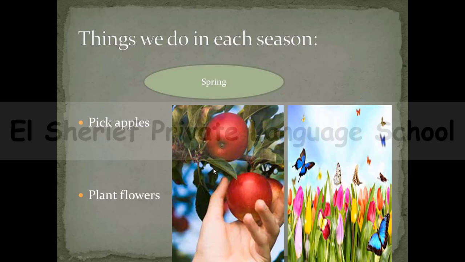So we may pick apples, as you can see. So pick apples is something which we can do in spring. Pick apples. You know what I mean by pick? It means to take it from the tree. So this is pick apples. And also we can plant flowers like this picture. So these are 2 things which we can do in spring.